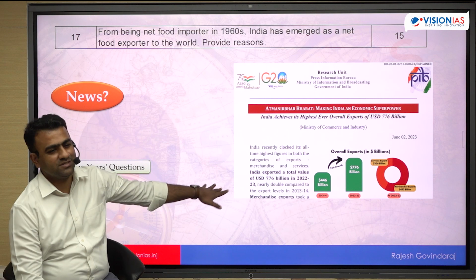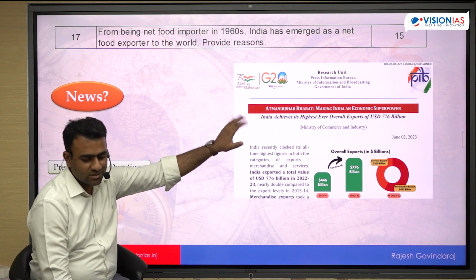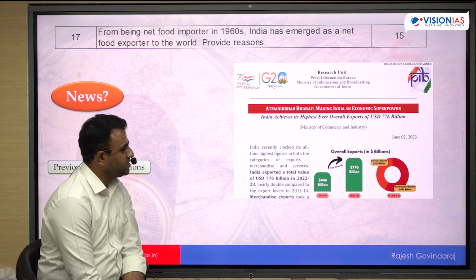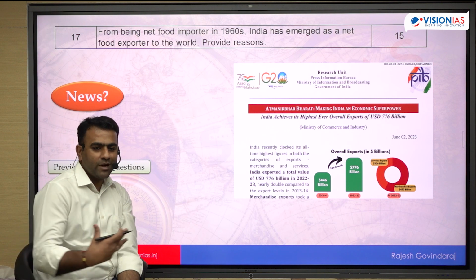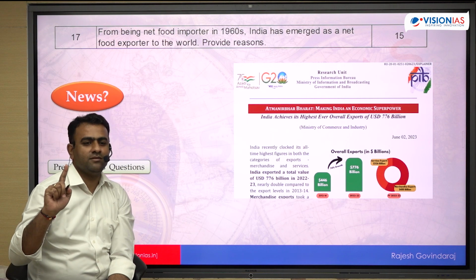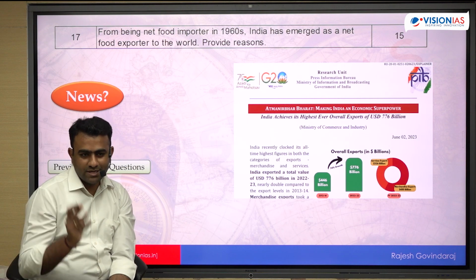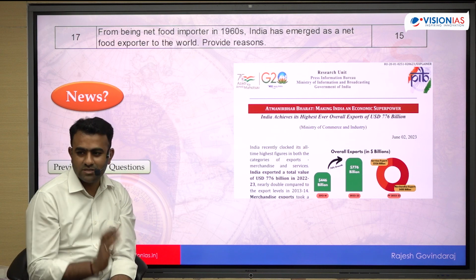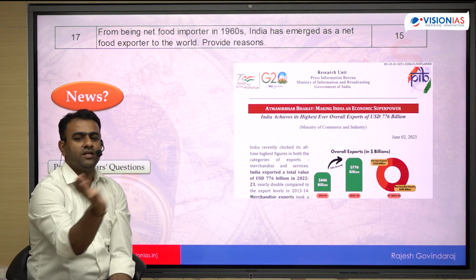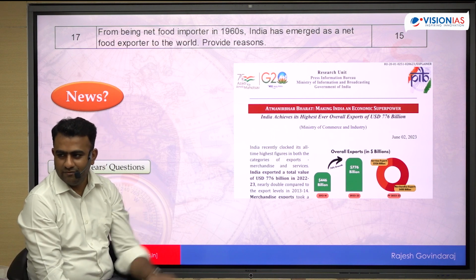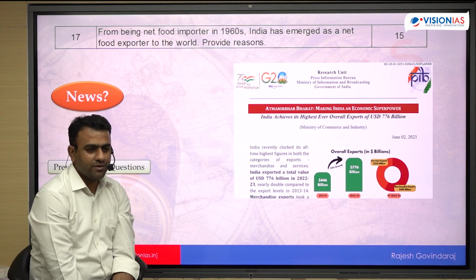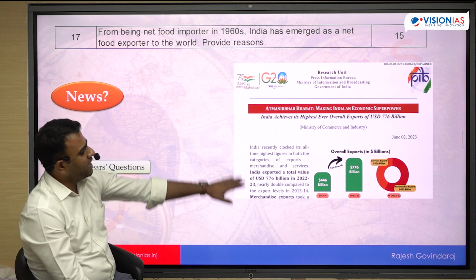Recently there have been a few articles which talked about India's good position in terms of exports. We have reached a good status in terms of export. Overall, we are exporting more than importing. Imports have not become zero. There is still dependency on oil seeds and pulses, one of the largest dependencies. But the good thing is that a lot of export from other sectors will neutralize it. Still, we have to reduce the dependency there. Overall, net, we are exporting. So in that context this is in the news.